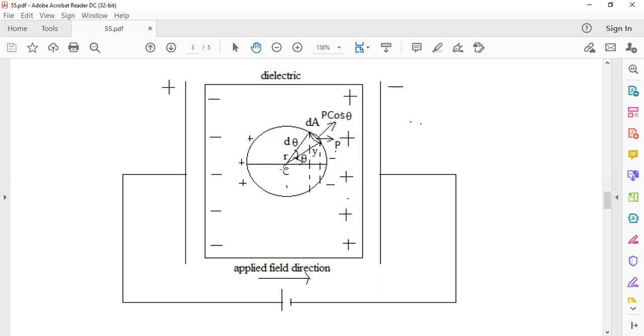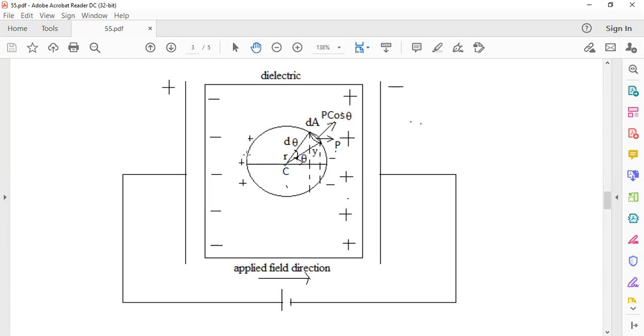Now, imagine a spherical region, a ball-shaped spherical region around this atom or dipole at C. Imagine a spherical volume or a spherical cavity, and imagine that the spherical cavity is scooped out.